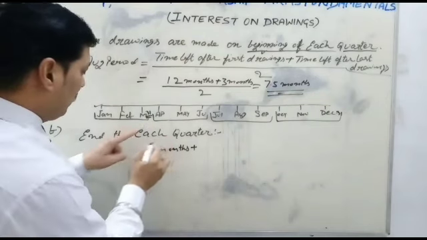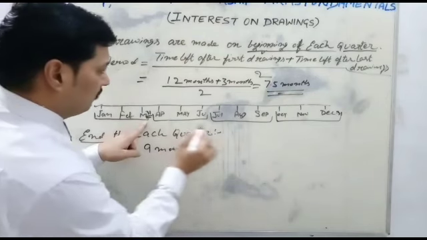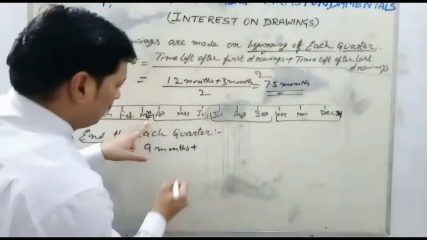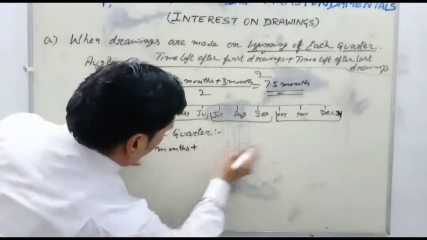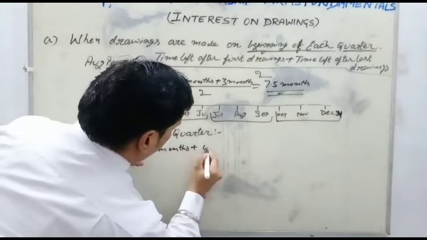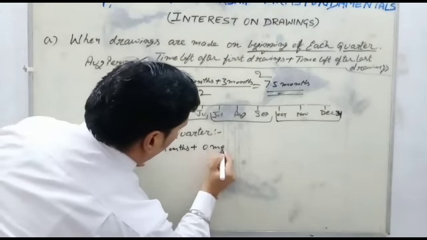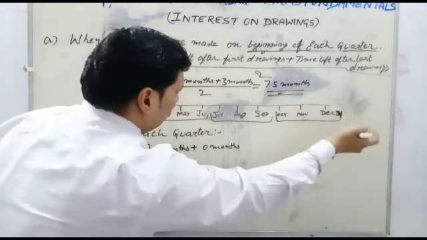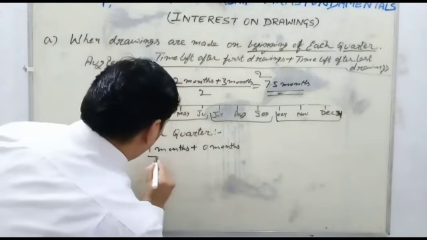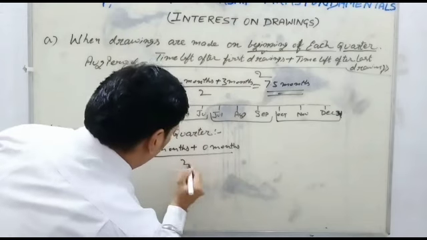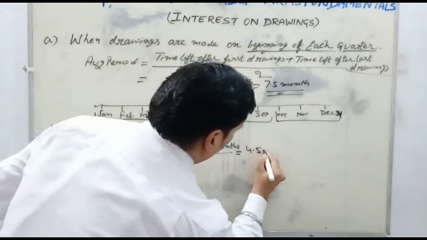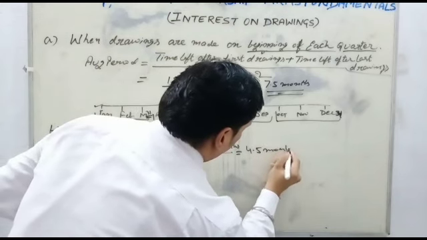The last drawing is at the end of the last quarter, on 31st December, so 0 months remain after the last drawing. Average period is equal to 9 plus 0, divided by 2, which is 4.5 months.